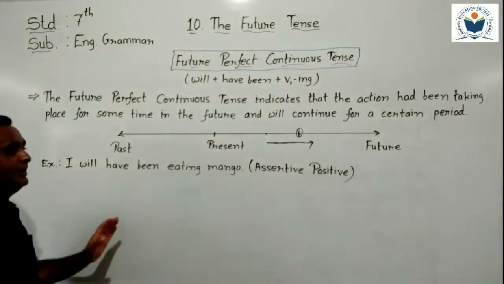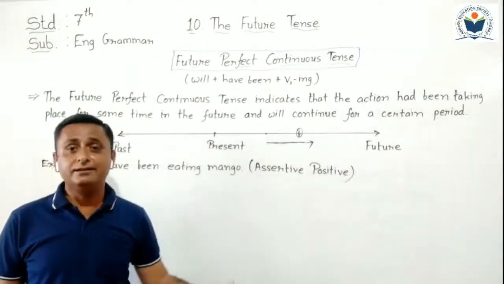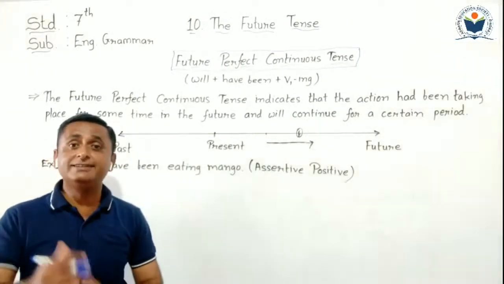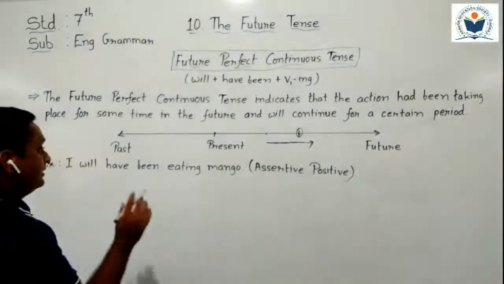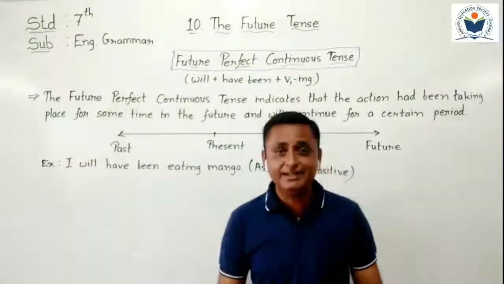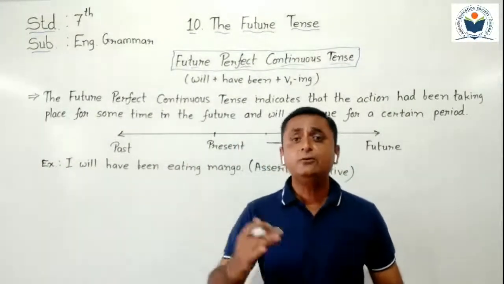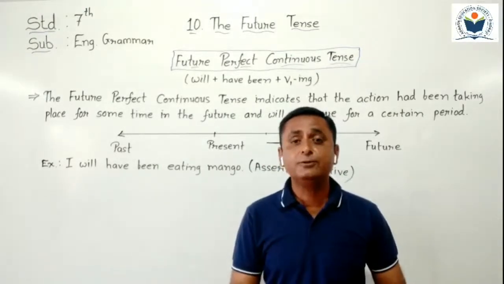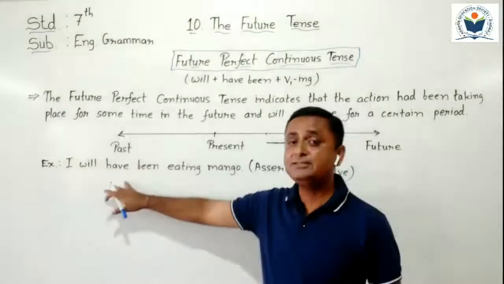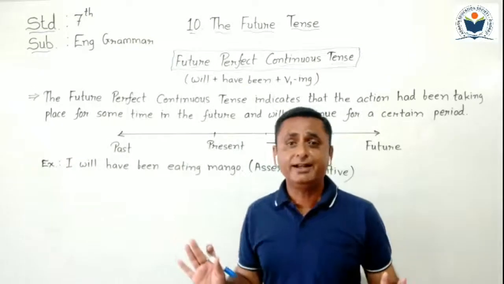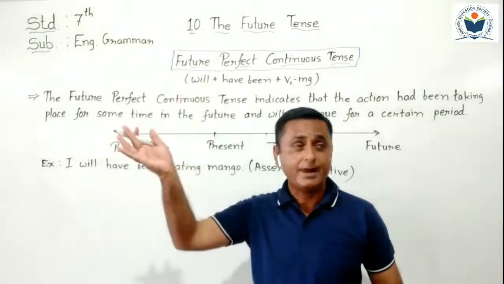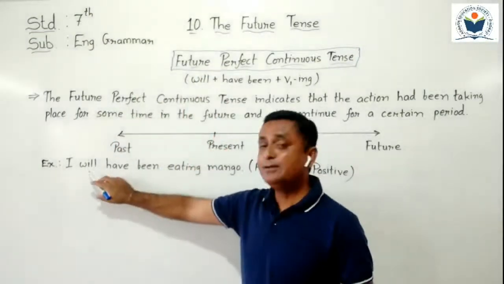Now students, in our earlier learning, we have to convert it into assertive negative. How do we convert it into assertive negative form? So students, as we learned earlier, whenever you have to convert any sentence into negative or interrogative, what do we require first of all? Yes, first of all, we require the helping verb. If a helping verb is there in that sentence, we don't require anything else. Otherwise, we require helping verbs from outside. Okay? So here, the helping verb given is will.